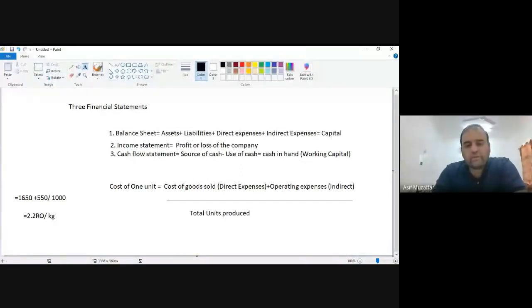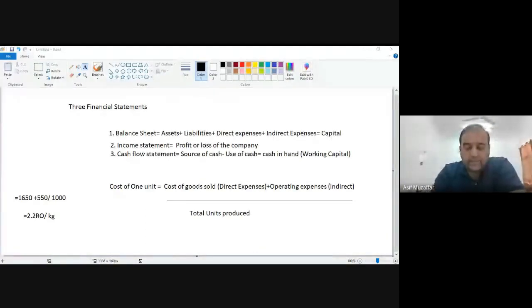So what is the formula? It's very simple. Cost of 1 unit for any business depends on how many units they have produced. For example, Pepsi has produced 1000 or 10,000 bottles, so I will divide by that. Direct expenses plus indirect expenses divided by total number of units. So for this halwa company, the cost of 1 kg halwa is 2.2 real.